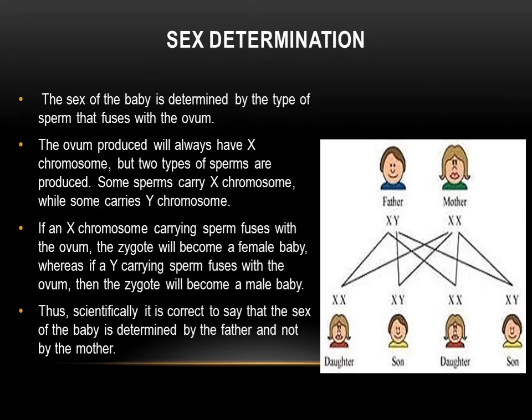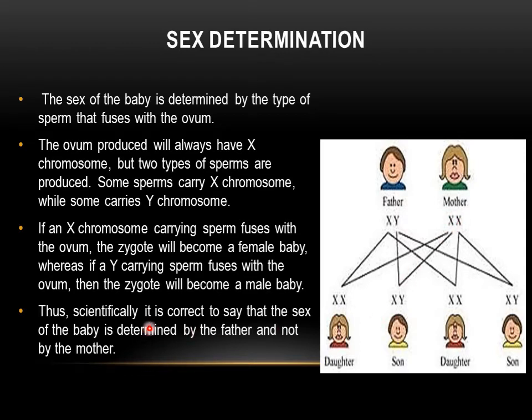Sex determination. The sex of the baby is determined by the type of sperm that fuses with the ovum. The ovum produced will always have an X chromosome, but two types of sperms are produced. Some sperms carry an X chromosome while some carry a Y chromosome. So, if an X chromosome carrying sperm fuses with the ovum, then the zygote will become a female baby. Whereas if a Y carrying sperm fuses with the ovum, then it will result in a male baby.